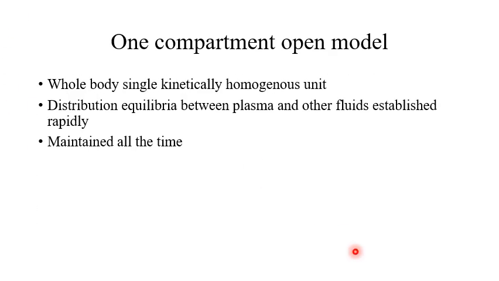Let us now discuss the one compartment open model. It is the simplest model, and it considers the body as a single kinetically homogeneous unit. In this model, the final distribution equilibrium between the drug in plasma and the other body fluids is attained rapidly, and it is considered that this equilibrium is maintained at all times. So it means that if there is any change in the plasma level of drug, it reflects a proportional change in